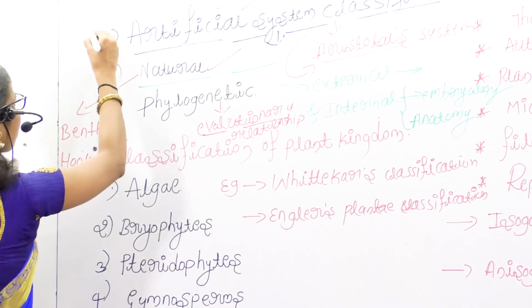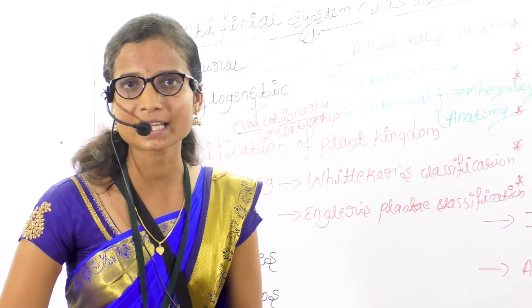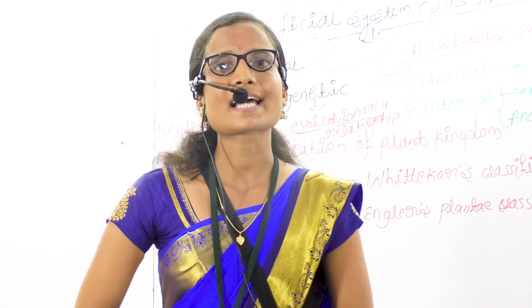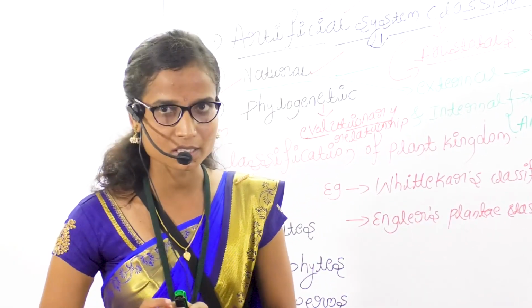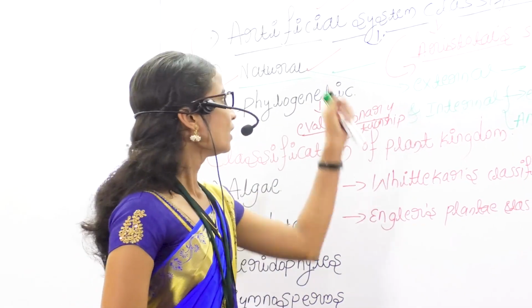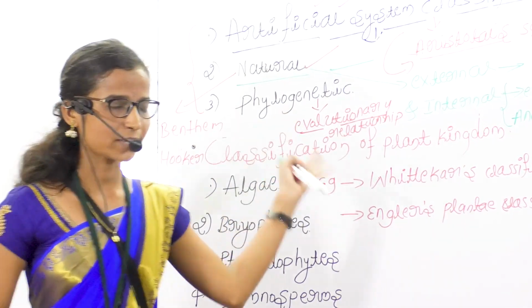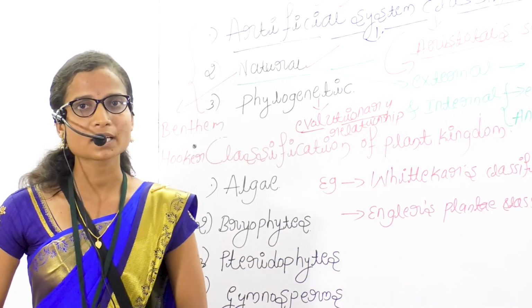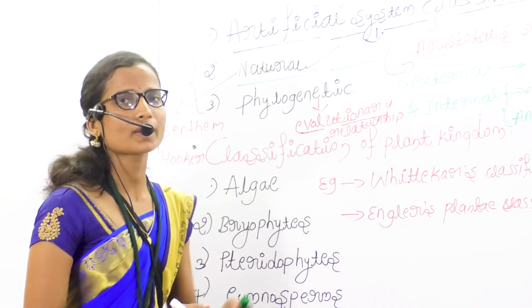Here, there are mainly three types of classification of the plant kingdom. First one, the artificial system of classification: the plants are classified on the basis of only external characters. Second one, the natural system of classification: the plants are classified on both external and internal characteristics of the plant.